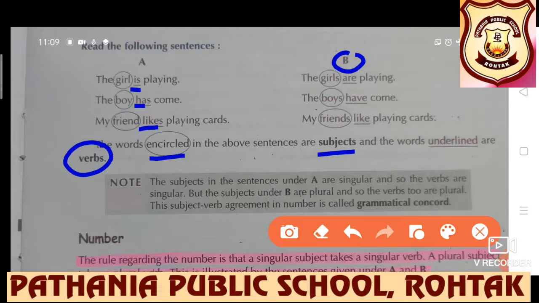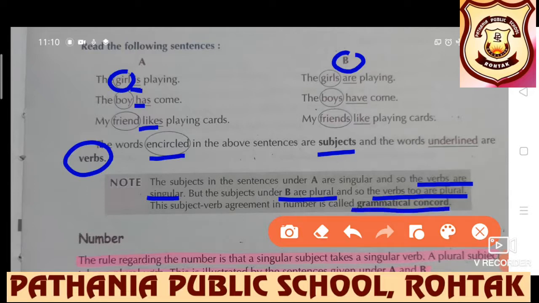We cannot say the girl are playing, the boy have come, my friend like playing cards. If the subject is singular, then of course the verbs are also singular. But the subjects under B are plural and so the verbs too are plural. The subject-verb agreement in number is called grammatical concord.